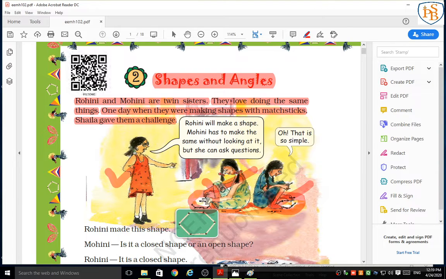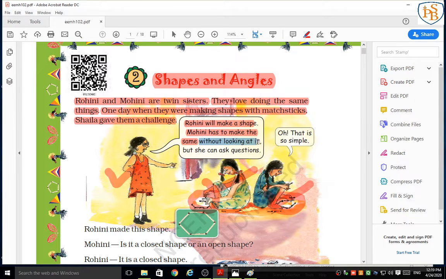And what is the challenge? Let's see. Shilpa said, Rohini will make a shape. She is Rohini. Mohini has to make the same shape too, but what is the challenge?